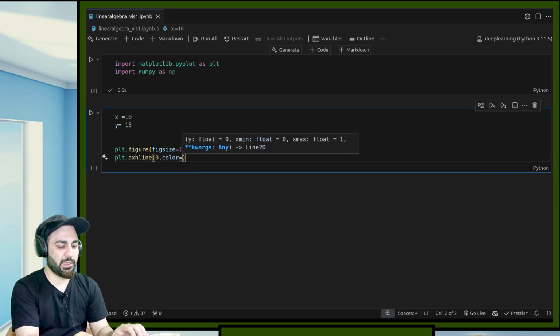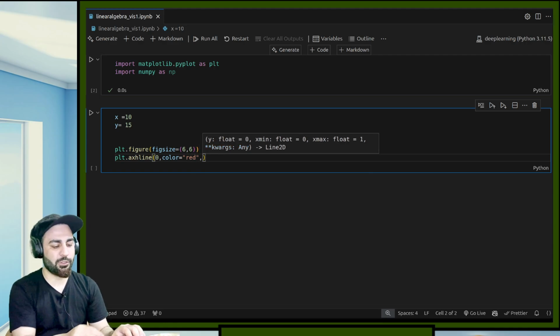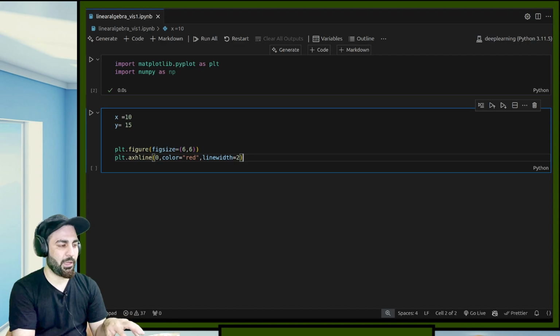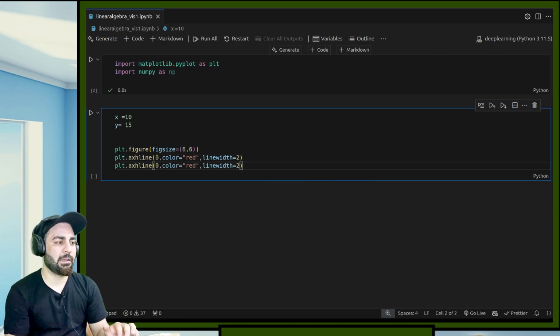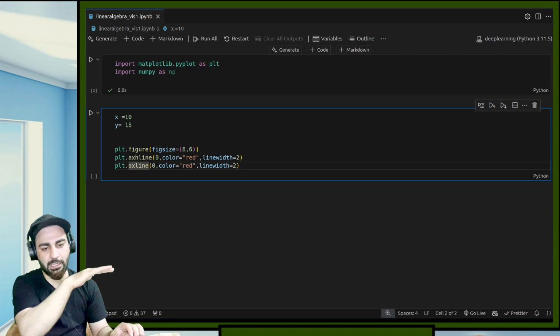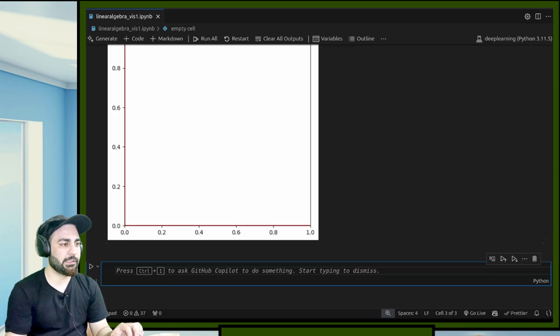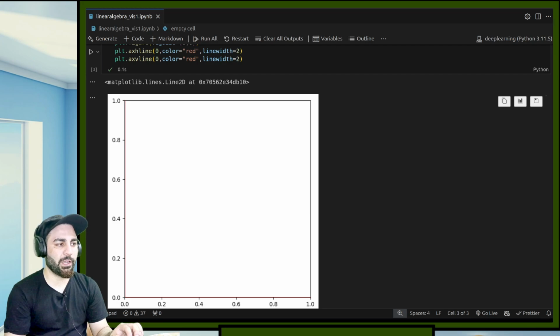Let's suppose I want to give it red. You can also set opacity, and line width, so that it is a bit better than what these other spine lines will look like. Line width, let's suppose, is 2, something like this. Okay, and then we'll also have a vertical line. So this is the horizontal line, and now we will draw a vertical line. The same thing for the vertical line. And now if I look at it, you can see that redness over here, and it starts at 0, 0.